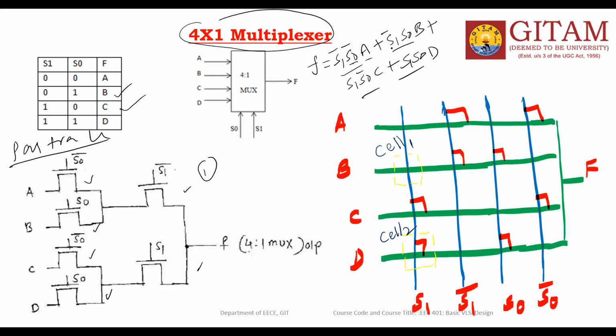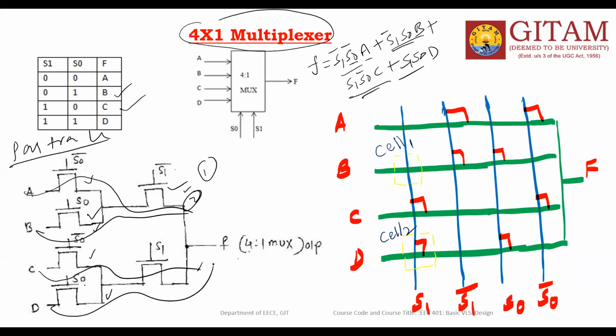The second term is B into S0 into S1 bar. The third term is C into S0 bar into S1. And the fourth term is D into S0 S1. So this is the first term, this is the second term, this is the third term, this is the fourth term. That means 4 product terms, 4 paths you have. This is the implementation of 4 into 1 mux using pass transistor logic.